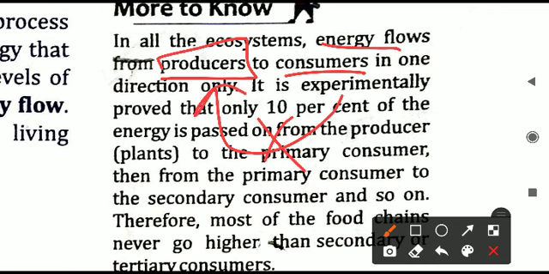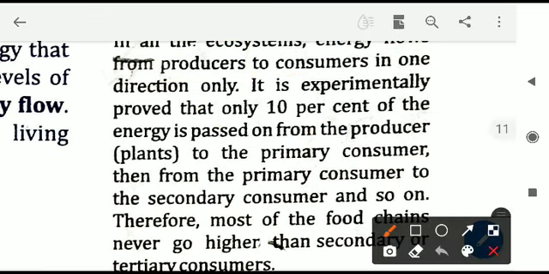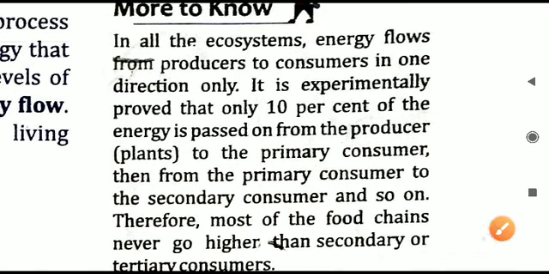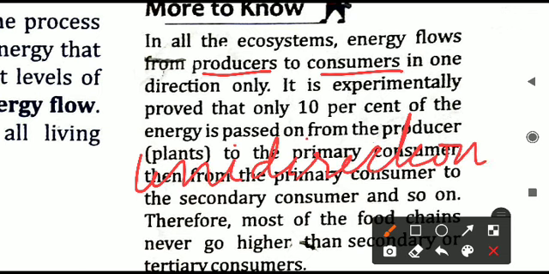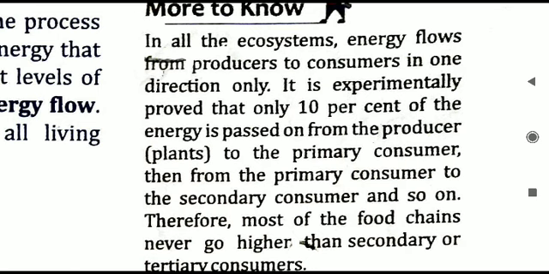It is not possible. Energy always flows in one direction, from the producer, that is plants, to the consumer, that is the animals, and in the animals also from the herbivorous to the carnivorous. So that is a unidirectional flow. Unidirectional means a single directional flow of energy is always there.